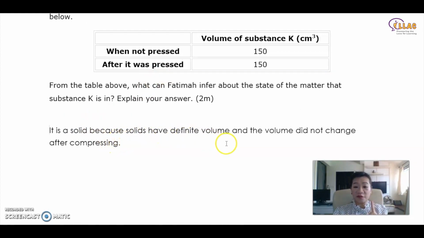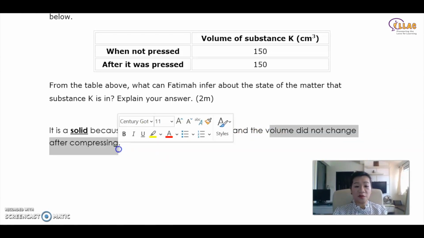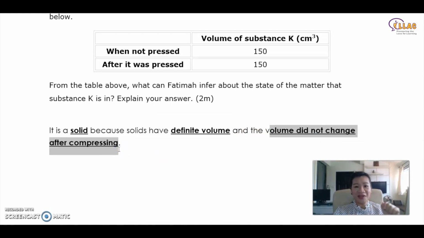So because solids have definite volume and volume does not change after compressing. So where are the keywords? The keyword obviously is solid. Solids have definite volume. This is what you learn in this topic. And volume did not change after compressing, and therefore it is solid. These are the keywords you need for your answer.